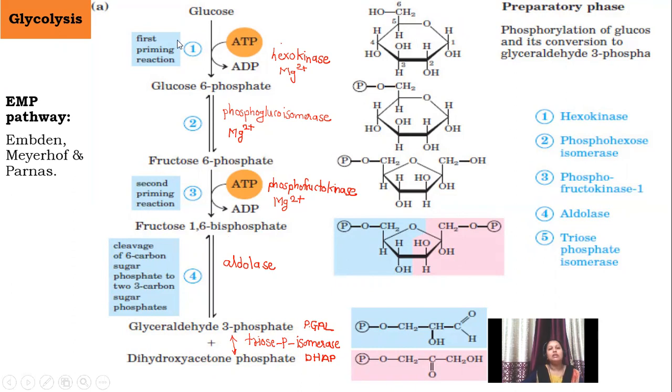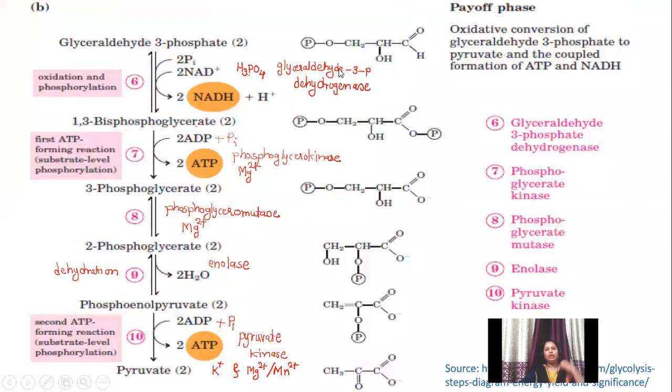So this is the complete glycolytic pathway, which is also termed the EMP pathway, as we have seen. In this pathway, there are two phases. First is the preparatory phase and the second is the payoff phase. In the preparatory phase, the glucose primes or prepares itself for generating the energy rich molecules, and in the payoff phase, the glycolytic intermediates actually generate the energy rich products.